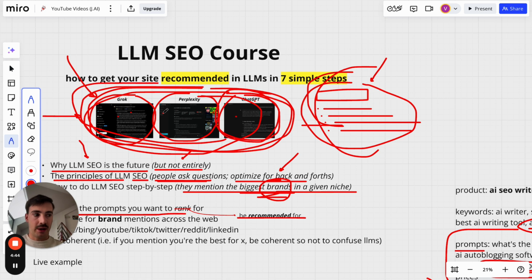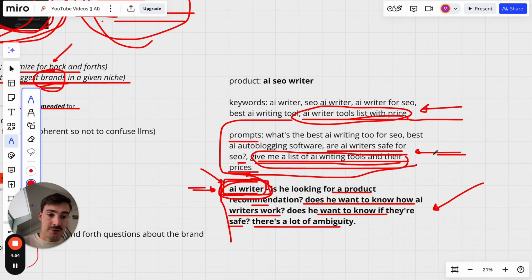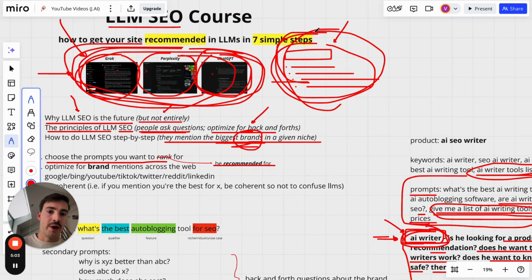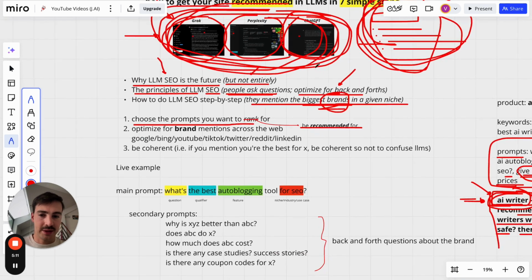And that's one of the main differentiators of SEO nowadays. For LLM SEO, you've got to optimize for back and forth. And that comes with, first thing, optimizing for prompts. I'll go over how to do that. I just want you to understand the difference here. Hopefully this is making sense so far. Most people here, it's a one-time query search. Most people here, it's a multiple back and forth type search.